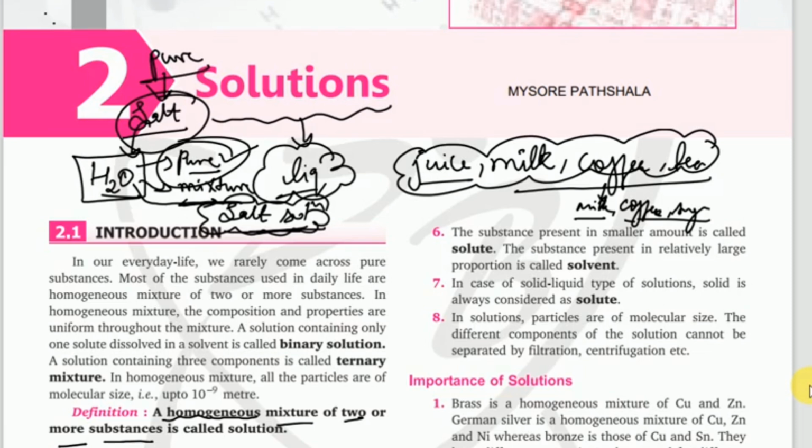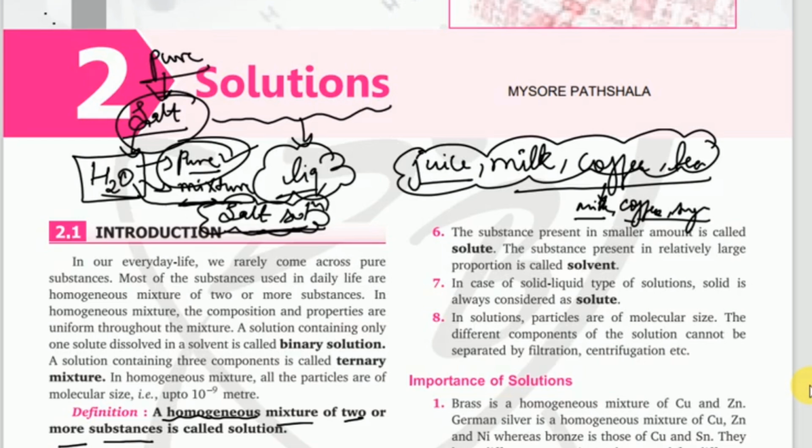Even here we saw two substances added. Even in making juice we added many more substances like juice extract, water, sugar. And similarly in case of coffee, tea, we have added many substances. More than two substances are added, right? Two or more than two substances are added to make a solution.